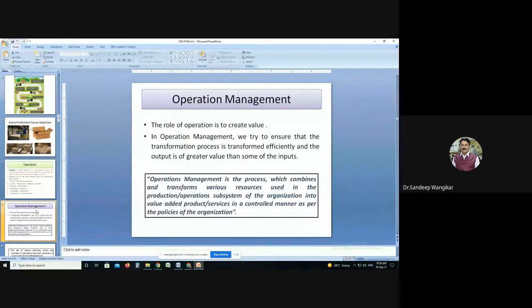The role of operation is to create value, and operation management means to combine and transform the various resources in the operation subsystem in an organization into a value added product. So combining and using the resources and converting them into a value added product in a controlled manner as per the policies of the organization. So this we have discussed as operation management.